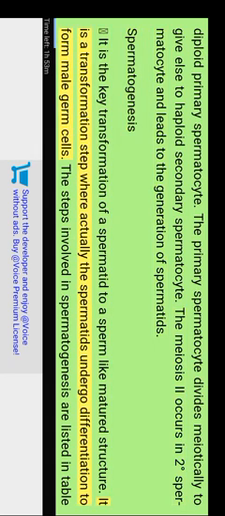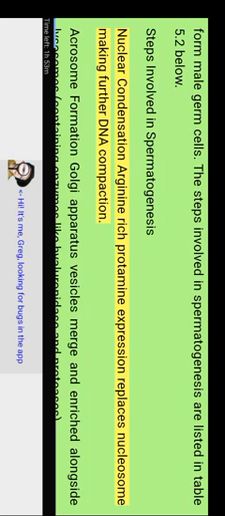It is a transformation step where the spermatids undergo differentiation to form male germ cells. The steps involved in spermatogenesis are listed in Table 5.2 below. Nuclear condensation: arginine-rich protein expression replaces nucleosomes, making further DNA compaction. Acrosome formation: Golgi apparatus vesicles merge and are enriched alongside lysosomes containing enzymes like hyaluronidase and proteases. Flagellum formation: centrioles of the cell undergo elongation to form the tail of the sperm.